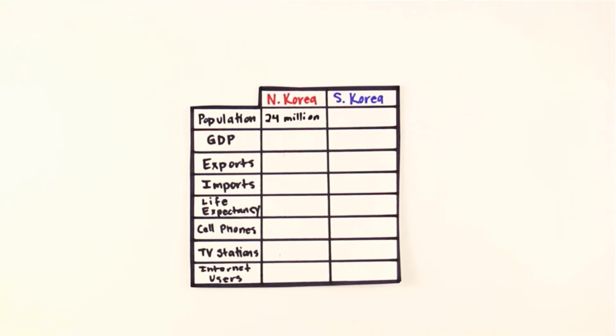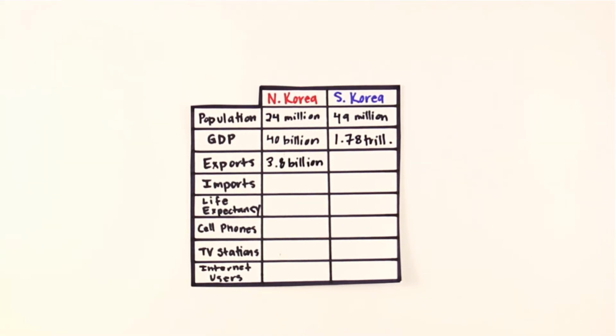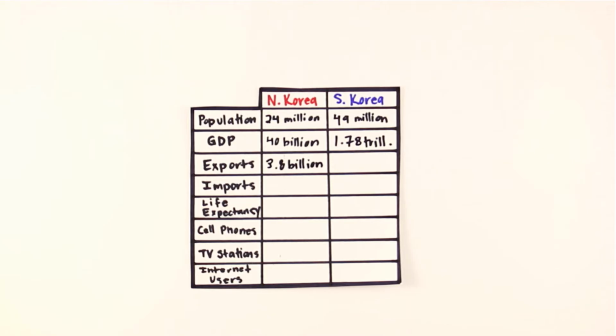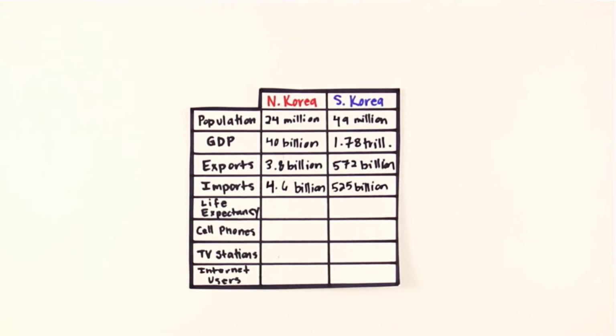As of 2016, North Korea had a population of 24 million people, while South Korea had a population of 49 million people. North Korea's GDP was $40 billion per year, while South Korea's GDP was $1.7 trillion per year. North Korea made $3.8 billion off of their exports, while South Korea made $572 billion off of theirs. North Korea imported $4.6 billion worth of goods, while South Korea imported $525 billion worth of goods.